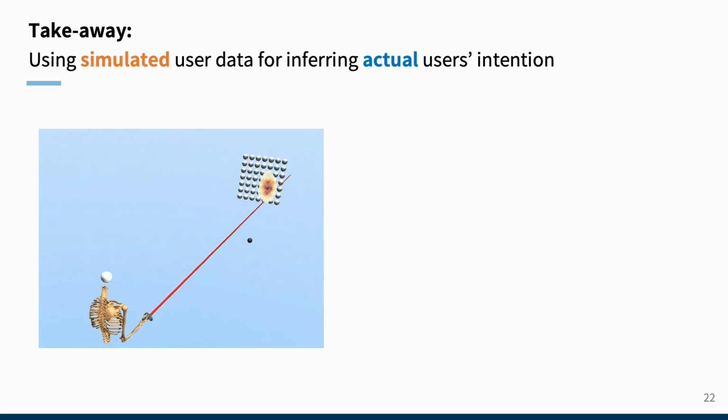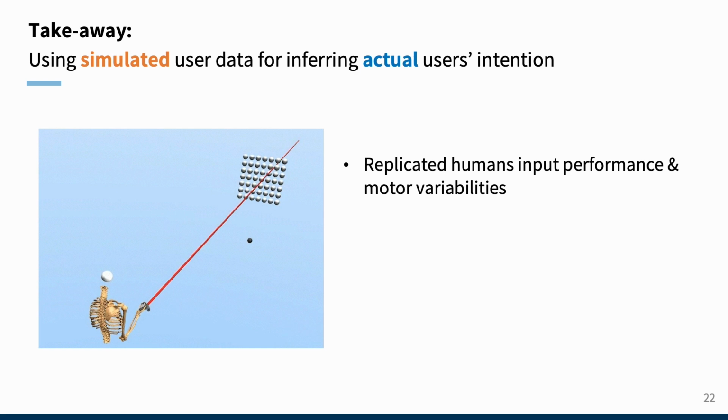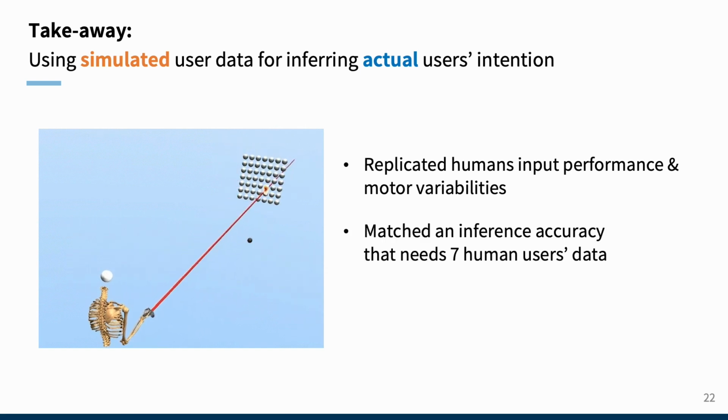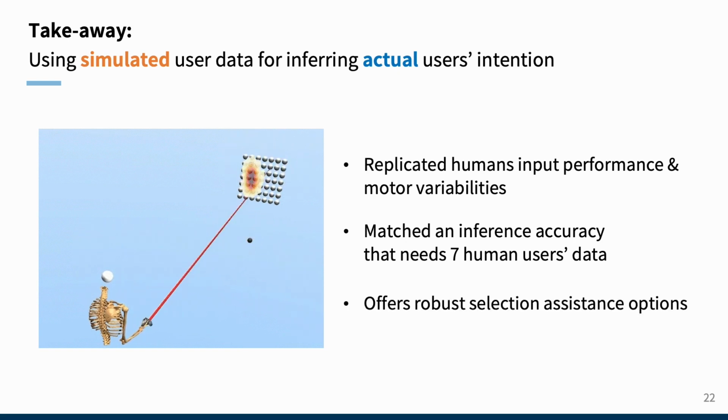The main takeaway from our work is that we've demonstrated a method of using simulated data to enhance real user interactions. We've proven that biomechanical simulation can accurately mimic human motor variability in input interactions. Then, we've shown that simulation-based inference matches the performance of a human data-driven approach with data from 7 users. Lastly, our inference method provides robust options for selection assistance.